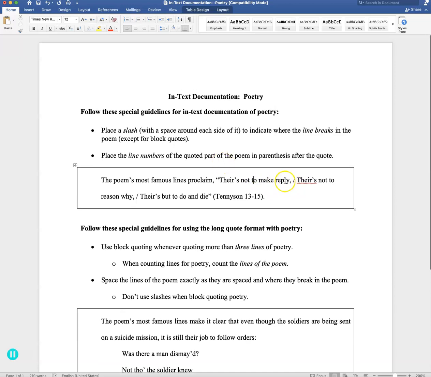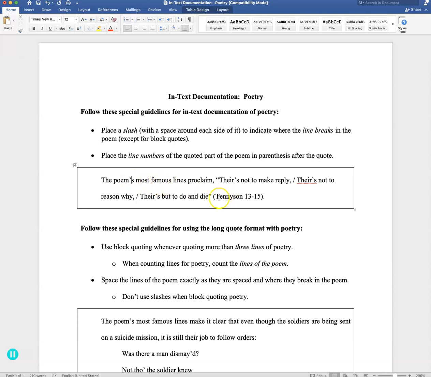All right. Also, what's different is you use line numbers instead of page numbers. You don't put the page number for poetry. You put the lines in the poem. So this is line 13, 14, and 15. You just put that there, just like you would the page numbers. We have the author's name here because we don't have the author in the signal phrase.